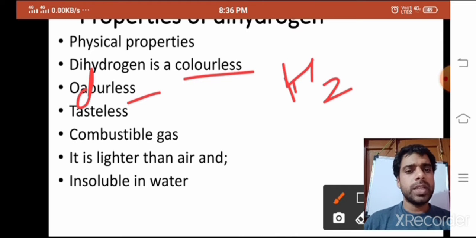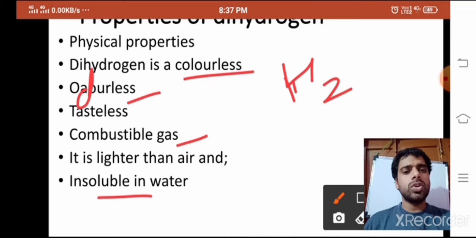Tasteless, no taste. And this one is a combustible gas, which means it will burn completely. Also, it is lighter than air. The density of dihydrogen is lighter than air, because you know air is a mixture of many gases, but hydrogen alone is lighter in weight as compared to air.